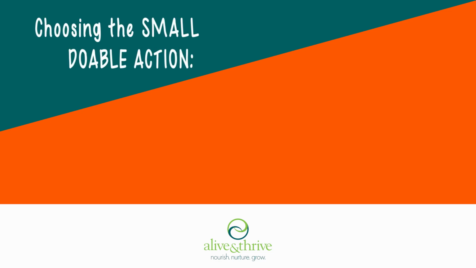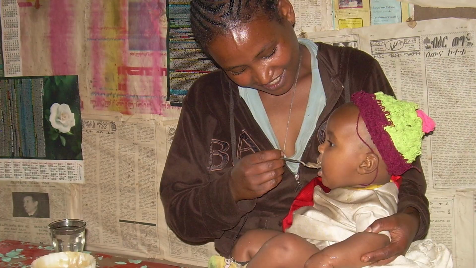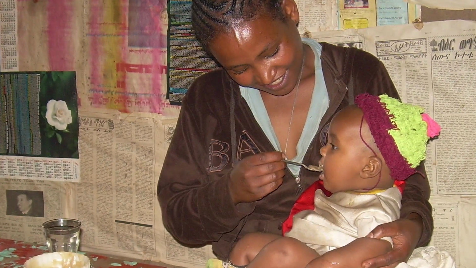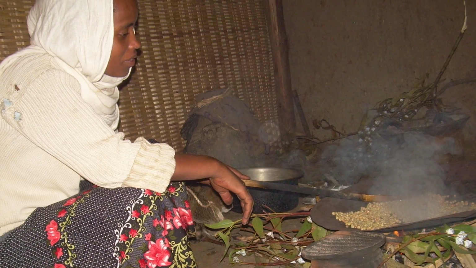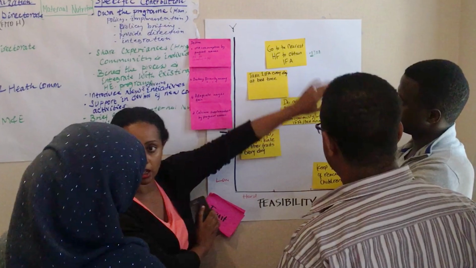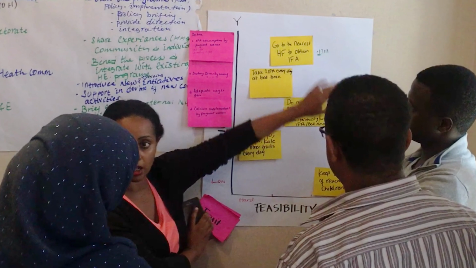Choosing the small, doable action. Data for high impact and feasibility. Nutrition programs that focus on changing a few behaviors are most successful. We can't do everything at once. In this video, we show how a simple tool can help you select the most powerful behaviors to change.